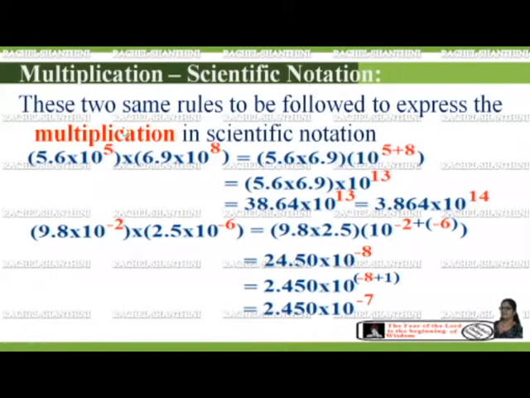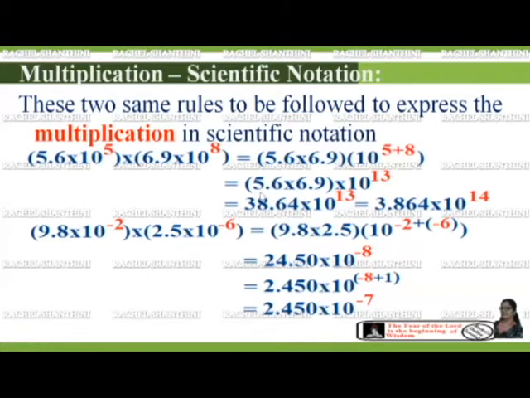Multiplication in scientific notation. These same two rules are to be followed to express the products in scientific notation. First, let us consider the number 5.6 × 10 to the power of 5 times 6.9 × 10 to the power of 8. We can add the powers if the base is the same. So this 10 we can take as a common one. Then 5.6 × 6.9 × 10 to the power of 5 plus 8, which is 13.